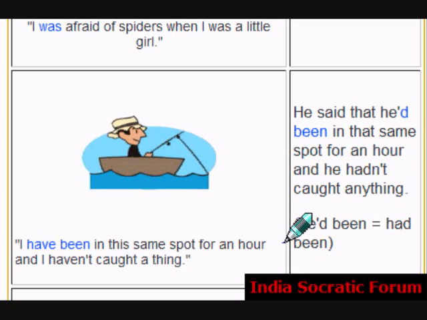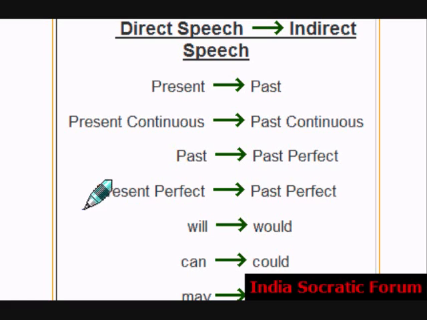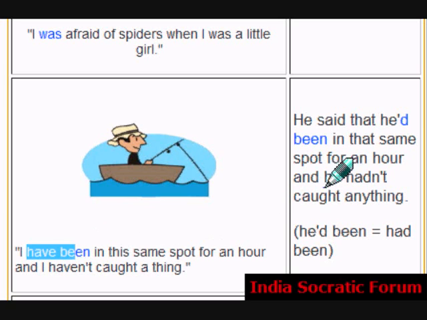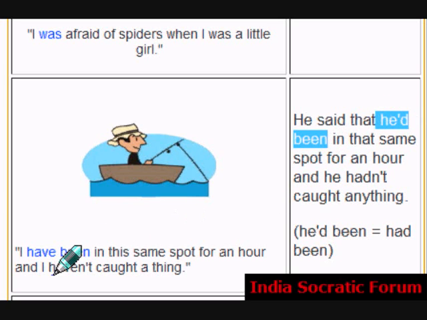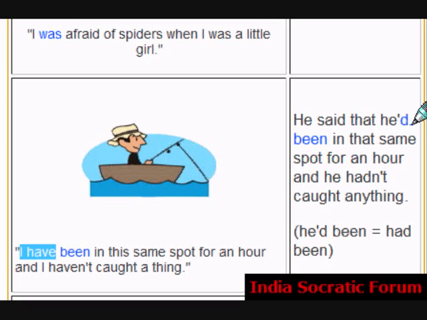Look, have been, present perfect, becomes past perfect. Remember the rule: present perfect becomes past perfect. Have been became had been. He had been is past perfect.